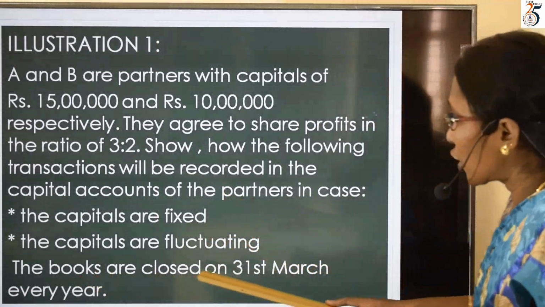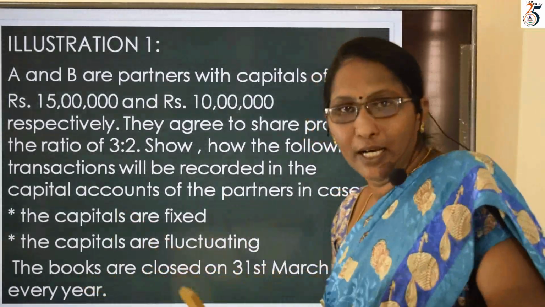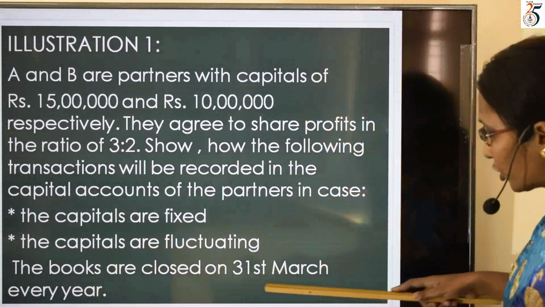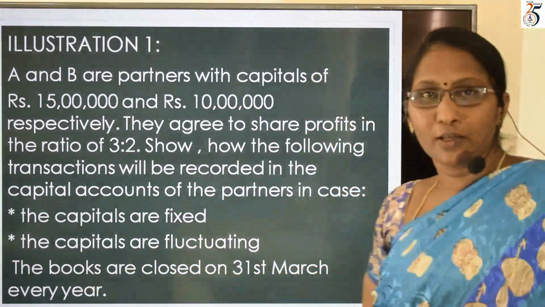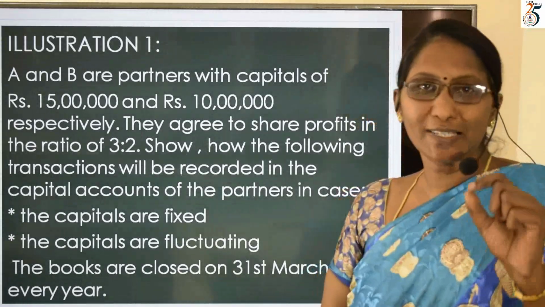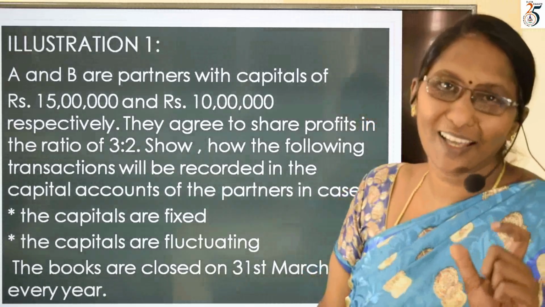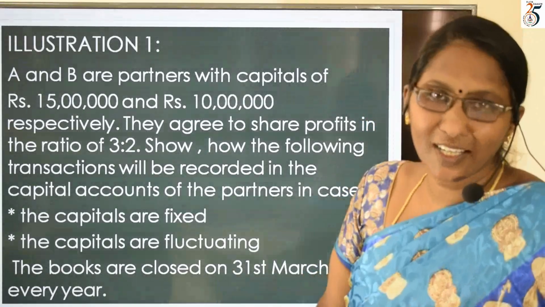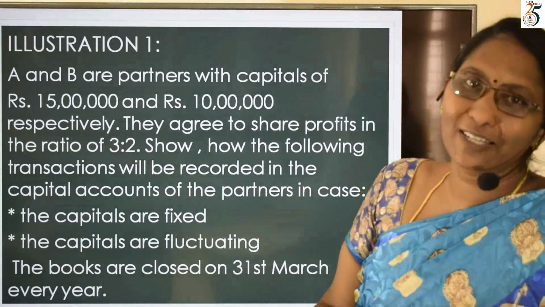The books are closed on 31st March every year. Here, I want to make a note on this, that is 31st March. What does it show? 31st March every year means it shows the financial year. So the financial year starts on April 1st and will end on 31st March.